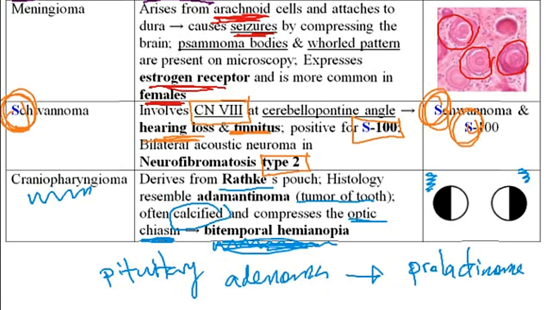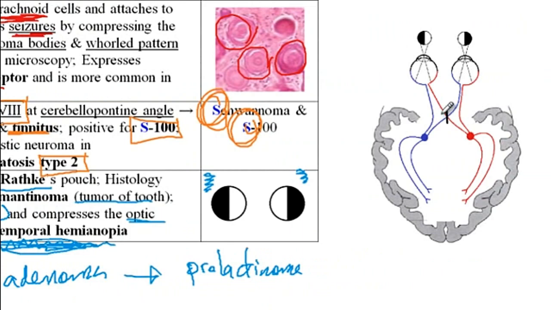So let me explain how the compression of the optic chiasm will give rise to the bitemporal hemianopia. So here the black line structure that I've shown you is where the optic chiasm is located. By compressing the optic chiasm, the nasal part of the retina will be destroyed. So this part as well as this part will be destroyed.